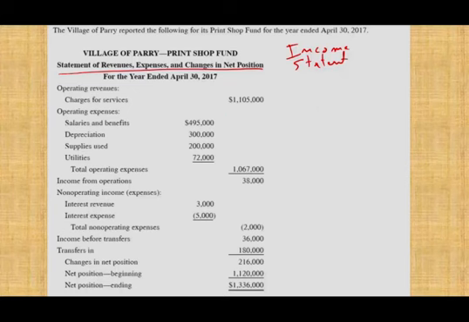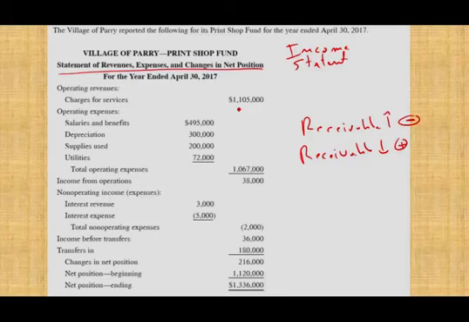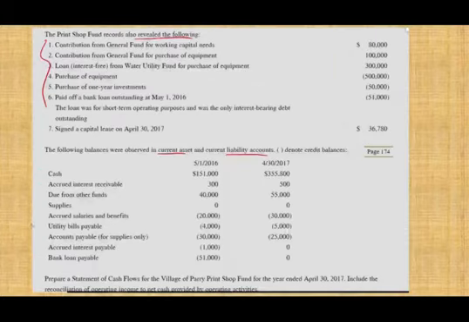We're going to start with revenue or charges for services. Now, how do we adjust revenues to cash basis? Well, we look at the balance sheet and see what happened to the receivable. If the receivable on the balance sheet went up, if we have more receivable, we will deduct this amount. If the receivable went down, we add the amount of the decrease. So revenues is showing under the accrual basis as $1,150,000.